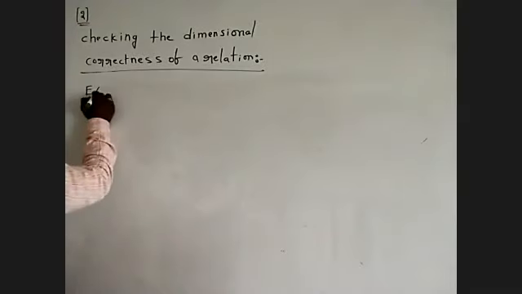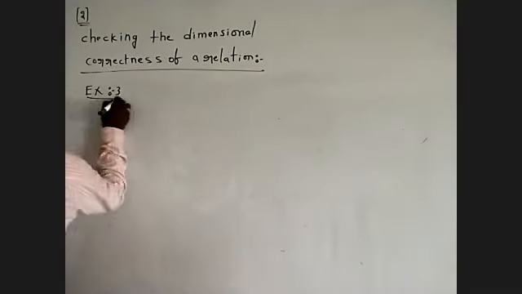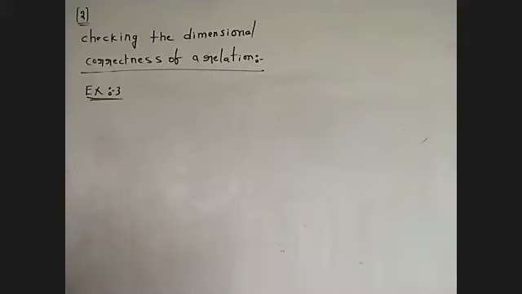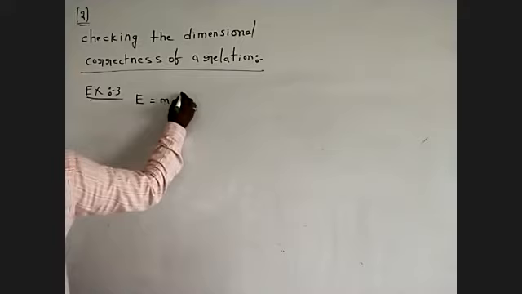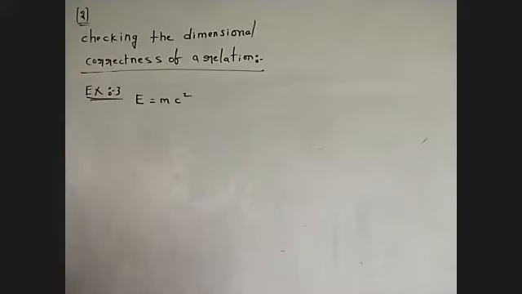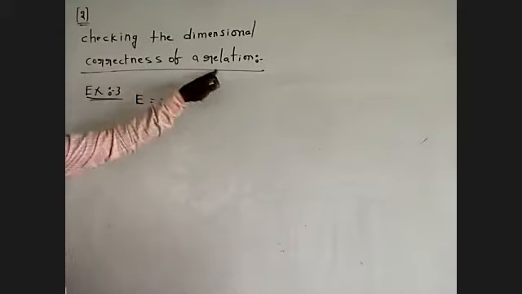Next, example number 3. E is equal to mc square. Checking the dimensional correctness of the relation.